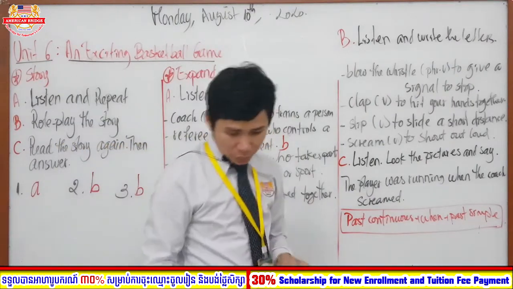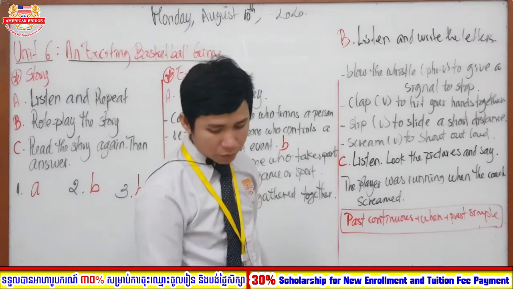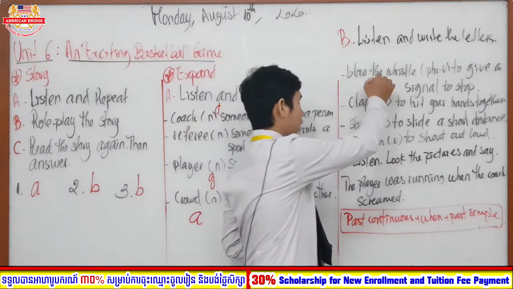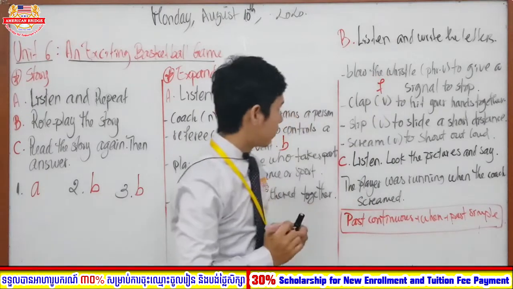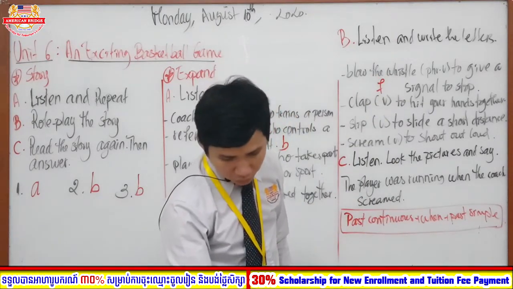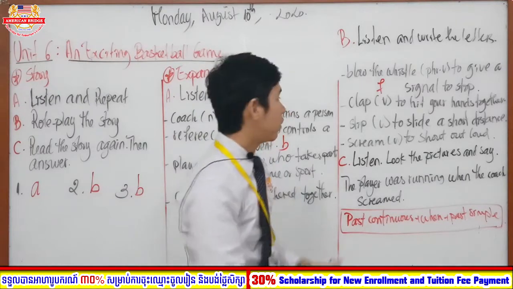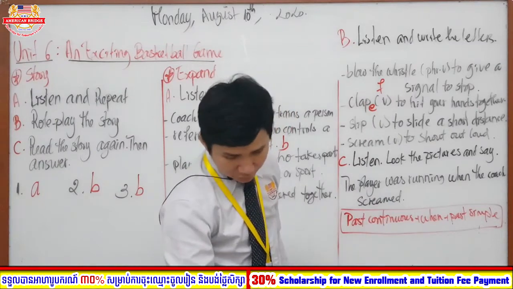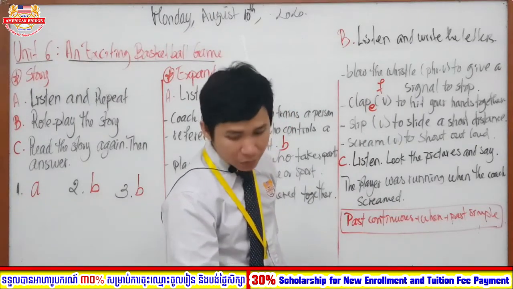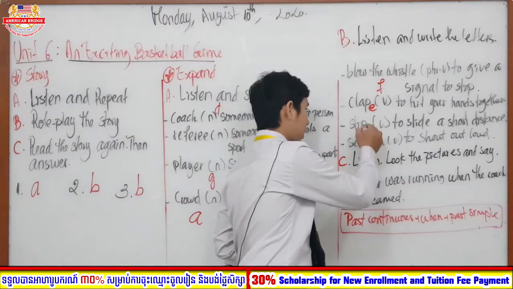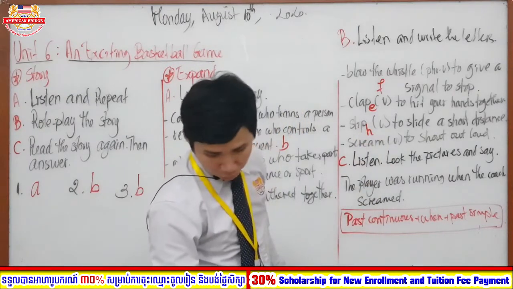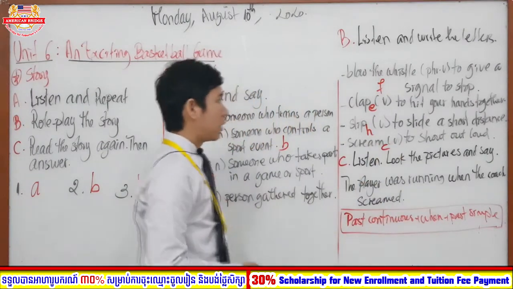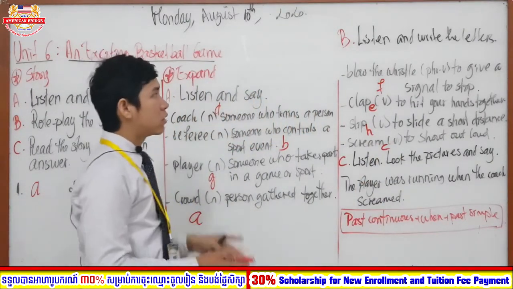And then the next one is blow the whistle. So blow the whistle, what letter is it, everyone? Okay, very good, right? So blow the whistle is letter F. And then clap. What letter is clap, everyone? Very good job, right? So clap is letter E, okay? And after that, slip, okay? What letter is slip, everyone? Good, right? Letter H, okay? And the last one is scream. What letter is scream? Very good job, right? Letter C, okay?